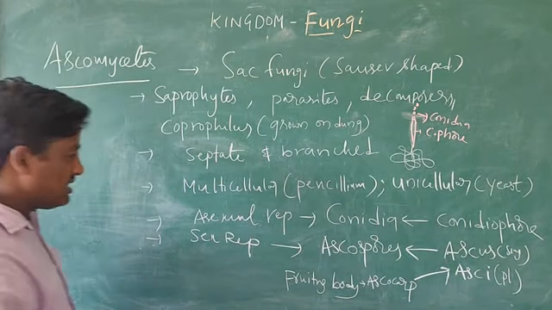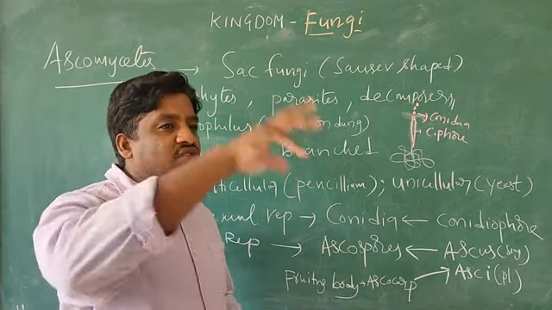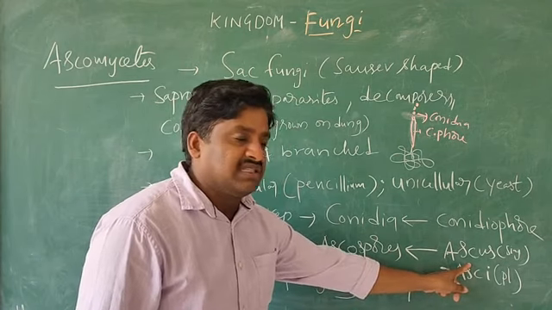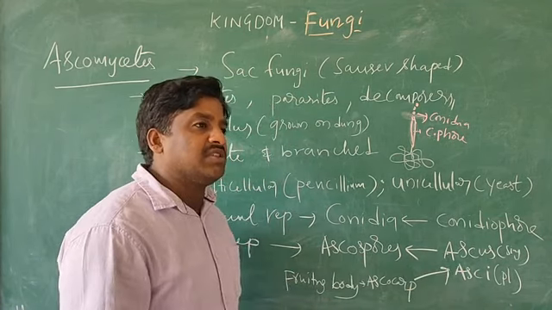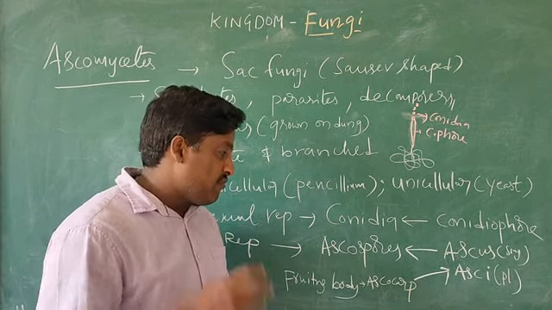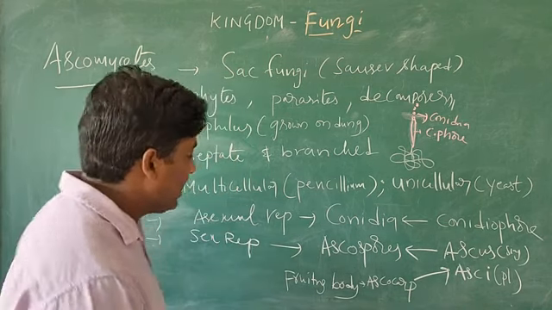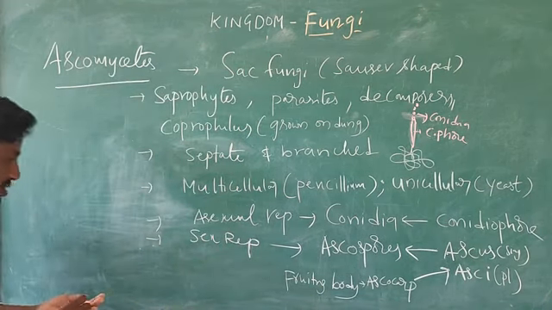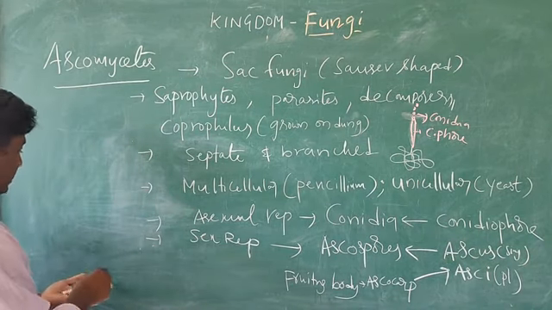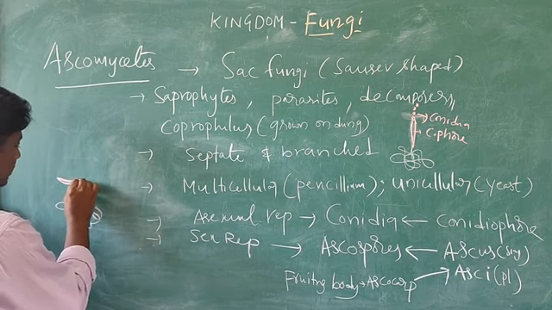In the textbook it only says ascospores. These ascospores come from the ascus, and the ascus arises from the mycelium of the fruiting body, the ascocarp. In the textbook there is no diagram for this, so I will show the diagram. Here you can see the mycelium. The mycelium forms the fruiting body, saucer-shaped like this.